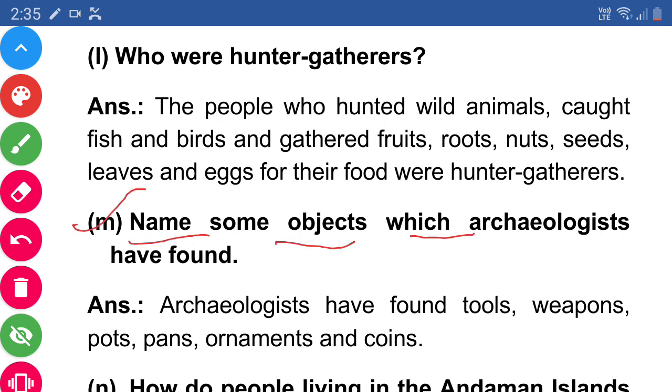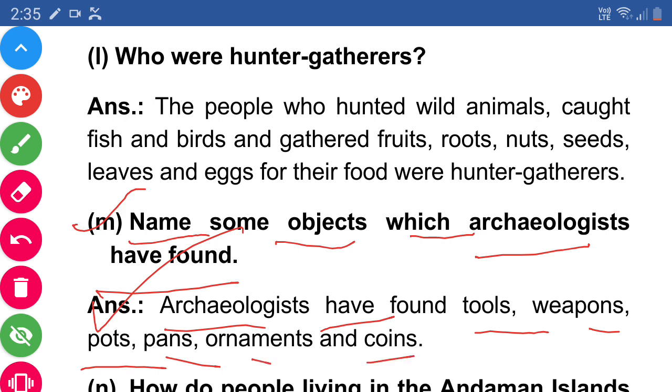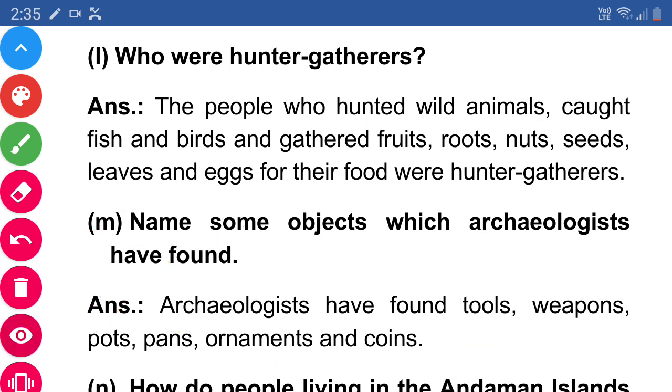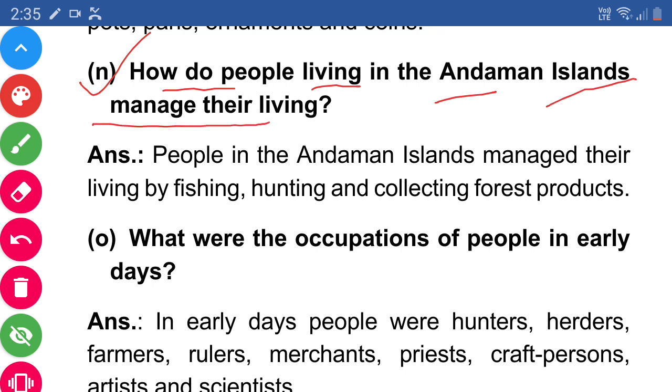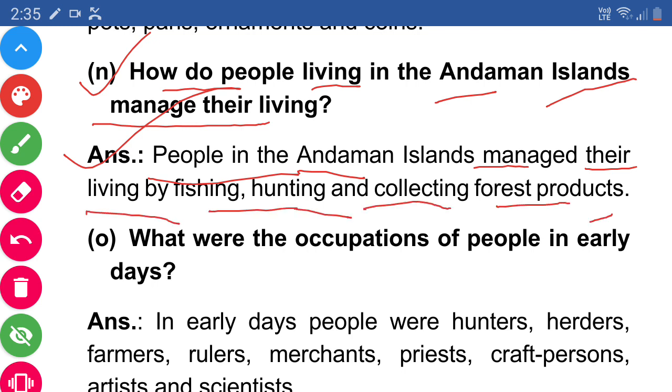Next, M. Name some objects which archaeologists have found. Answer. Archaeologists have found tools, weapons, pots, pans, ornaments and coins. Next one, N. How do people living in the Andaman Islands manage their living? Answer. People in the Andaman Islands manage their living by fishing, hunting, and collecting forest products. It means the people living on the Andaman Islands manage their food by fishing, hunting and collecting foods.